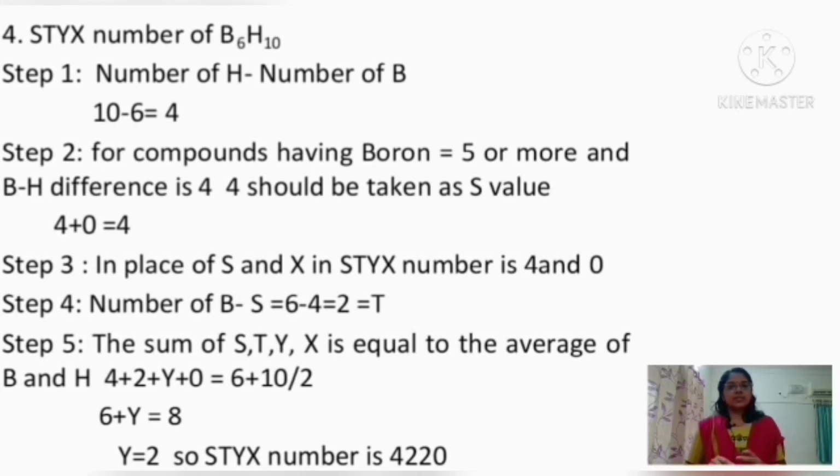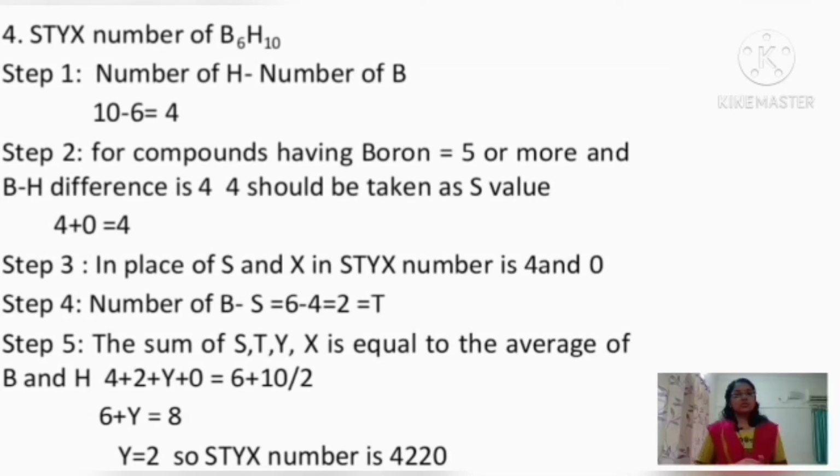The next step is taking the difference between the number of boron atoms and the S value obtained. So here the number of boron atoms is 6 minus the S value 4, which is equal to 2, and that gives the T value in the STYX number. The last step is taking the sum of S, T, Y and X, which is equal to the average of the number of boron and hydrogen atoms.